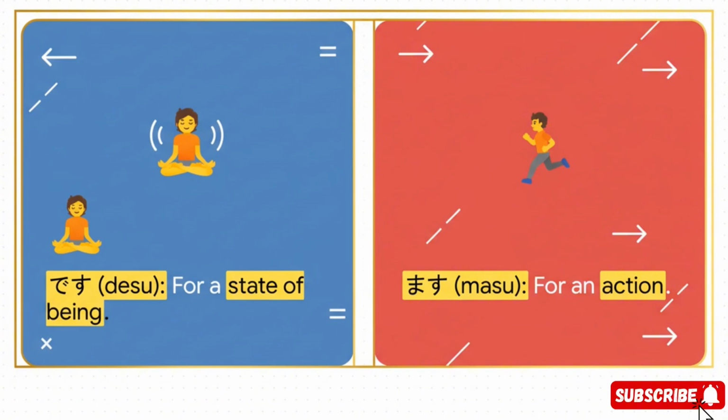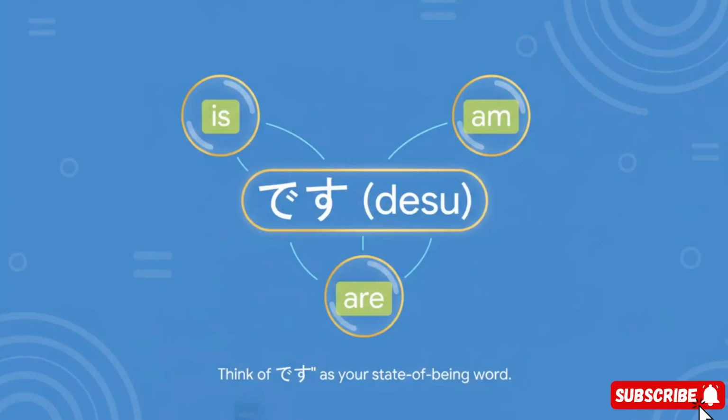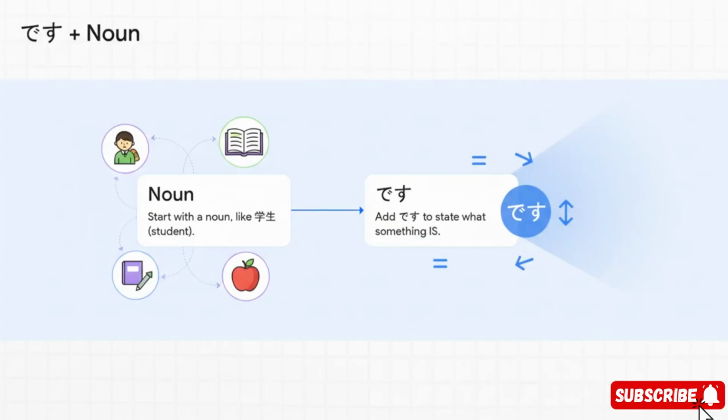Okay, here's the secret. Des is all about a state of being. Mas, that's for action. Two separate universes. So, let's jump into the des world first. Just think of it as your is, am, or are. You see, des links up with nouns to say what something is.